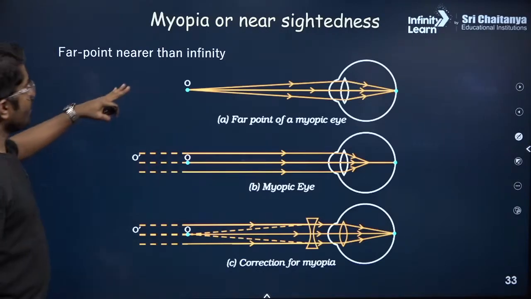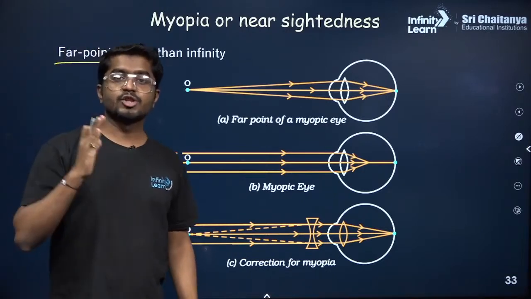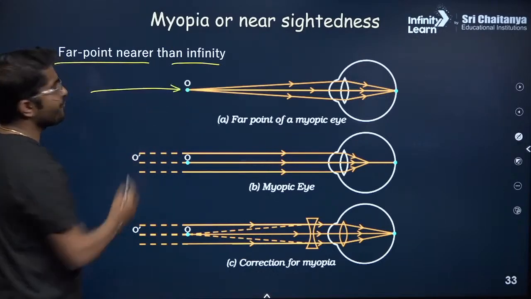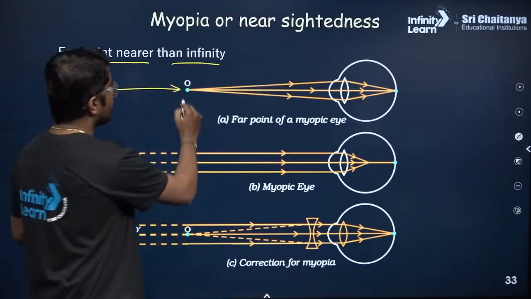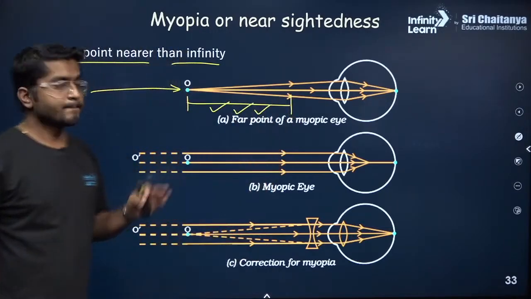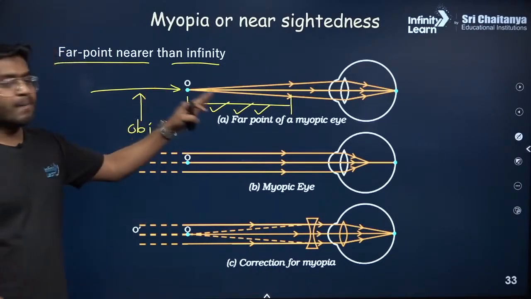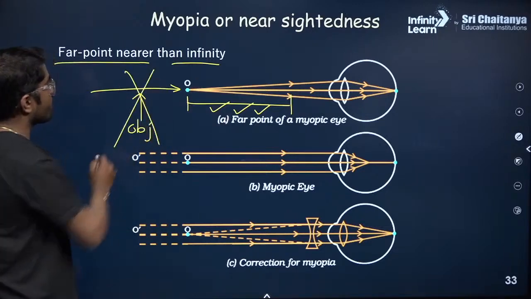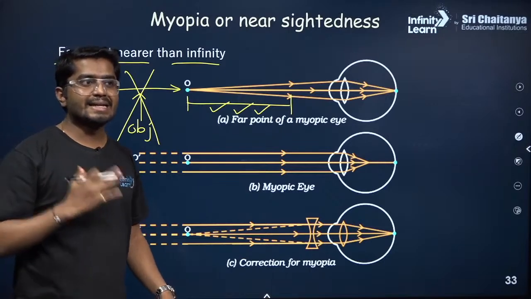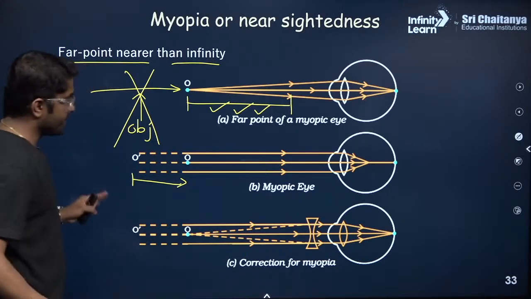Alright, so now what happens to the far point? For the normal eye, you remember the far point is infinity, but this far point has shifted. So only the objects which are in this region are visible. If there is an object here, for this myopic person this object is not visible. Not visible means he is not able to focus that clearly. Okay, so this is the shift in the far point for the myopic eye.